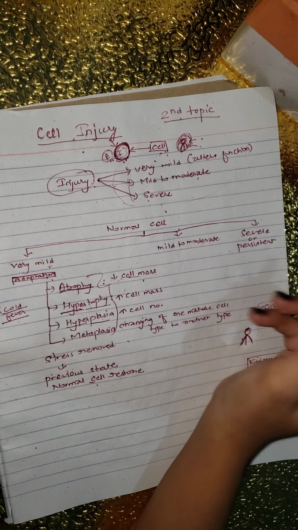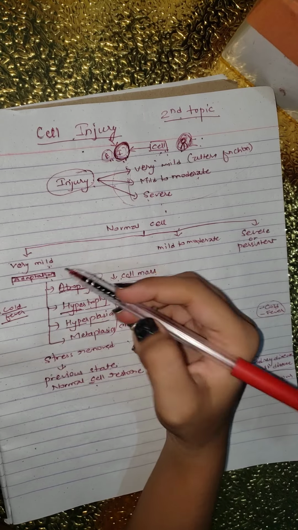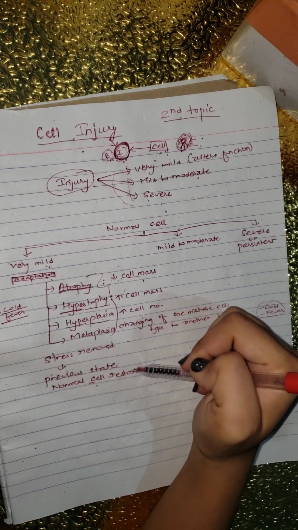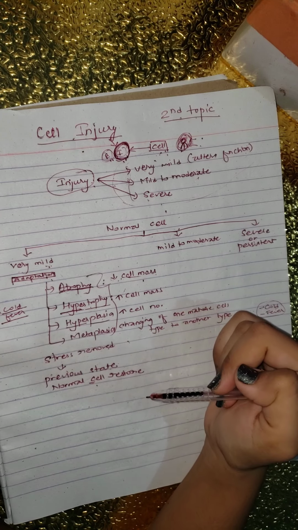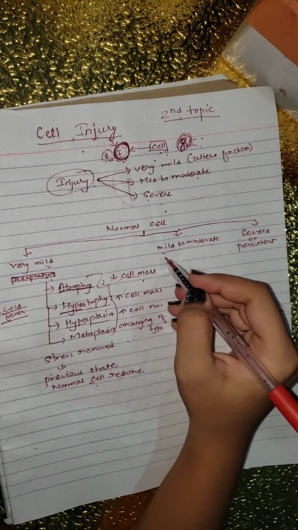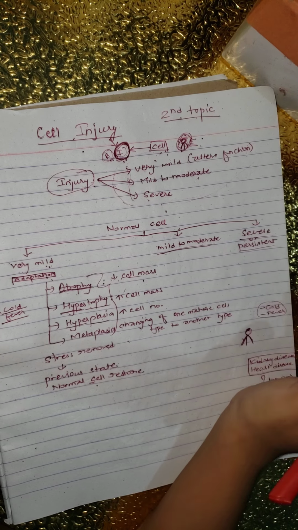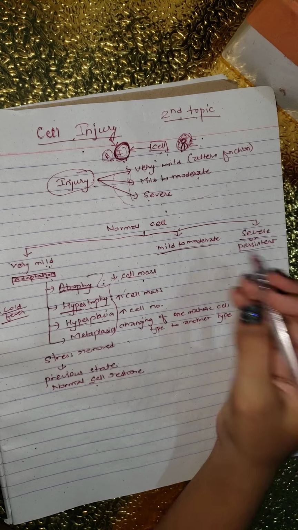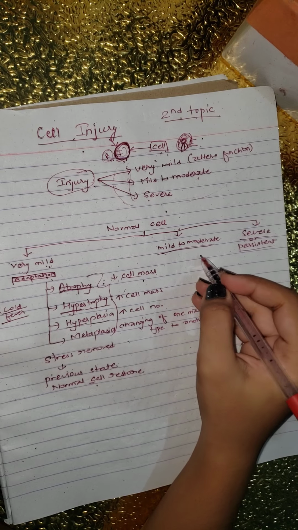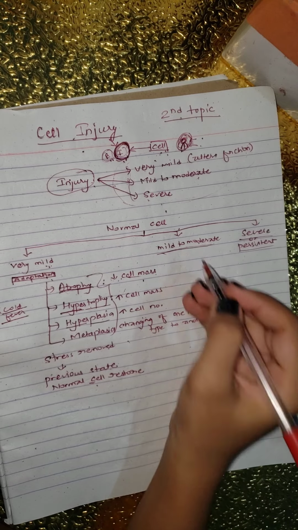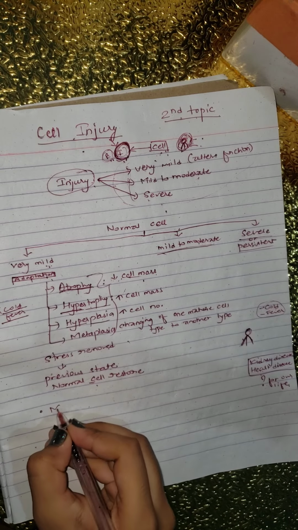That's how a cell works. If the cell is suffering from very mild stress, it can go back to its previous state normally. But if the cell is in a mild to moderate stage, or under severe or persistent stress, it will suffer more than in the very mild stage.